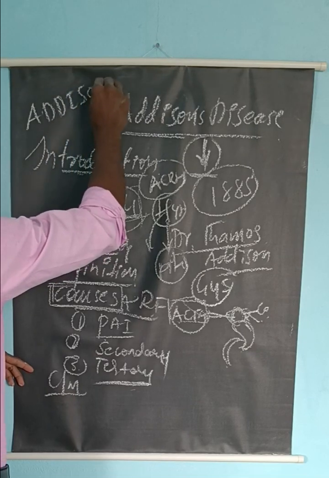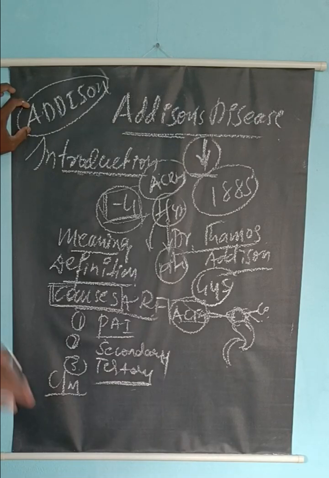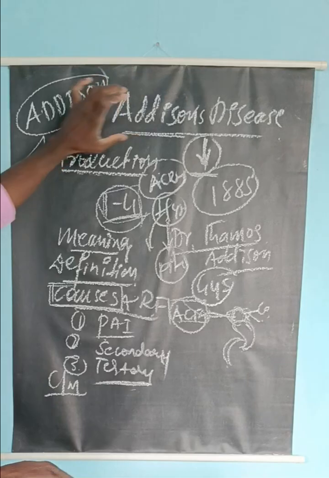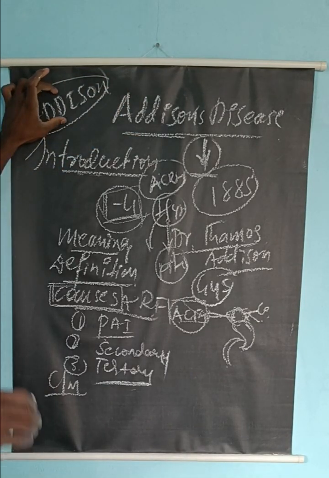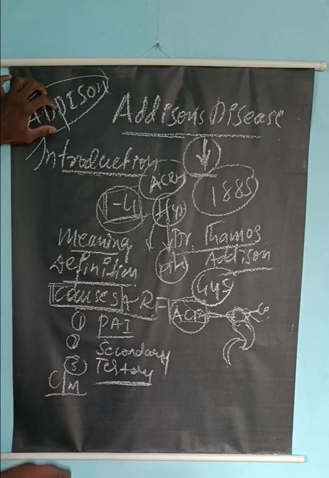Addison's. A means there is decreased appetite, anorexia. So that is what we are going to see in case of Addison's disease. D is dizziness, and there is discoloration of the skin, so there is a bronze appearance of the skin.